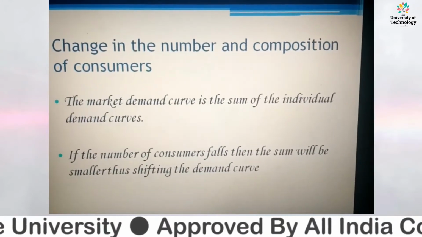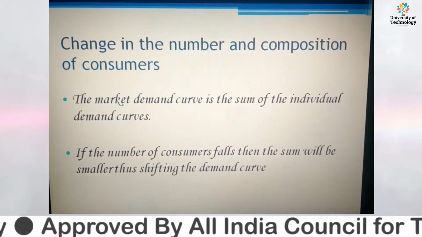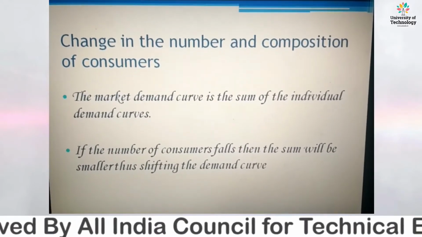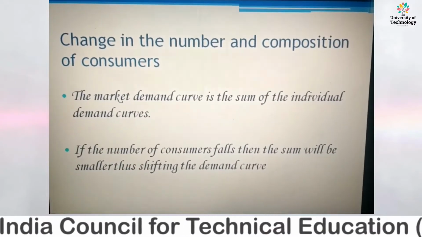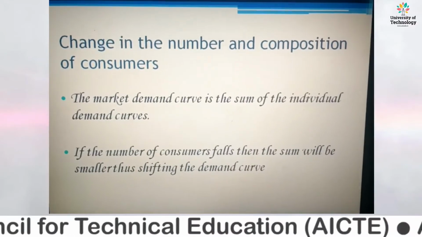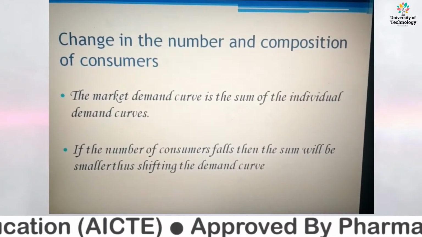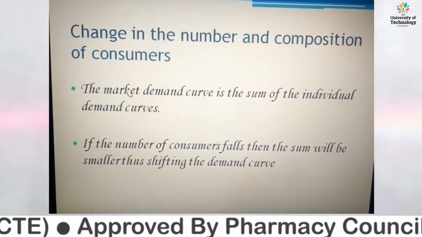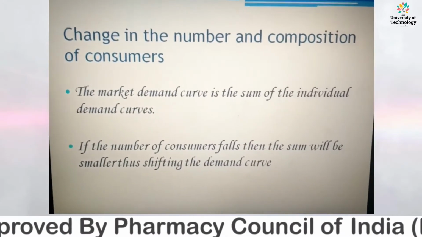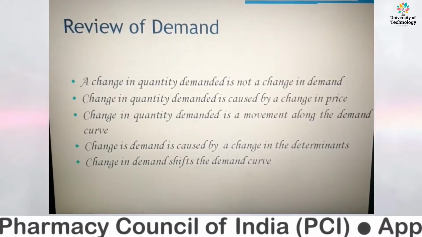If we are talking about changes in the number and composition of consumers, the market demand curve is the sum of the individual demand curves. Another important factor is that if the number of consumers falls, then the sum will be smaller, thus shifting the demand curve, right?